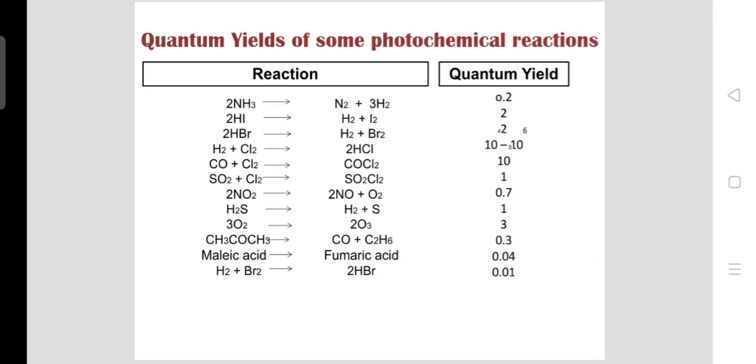Now, in this slide, some reactions are given with their quantum yields. In these examples, you can see two reactions with quantum yield equal to 1, that is SO2 plus Cl2 gives SO2Cl2 with quantum yield 1, and H2S gives H2 plus H with quantum yield equal to 1. The quantum yield equal to 1 can also be called the ideal quantum yield. So here you can figure out some reactions with their quantum yields. Now we will move to our next slide.